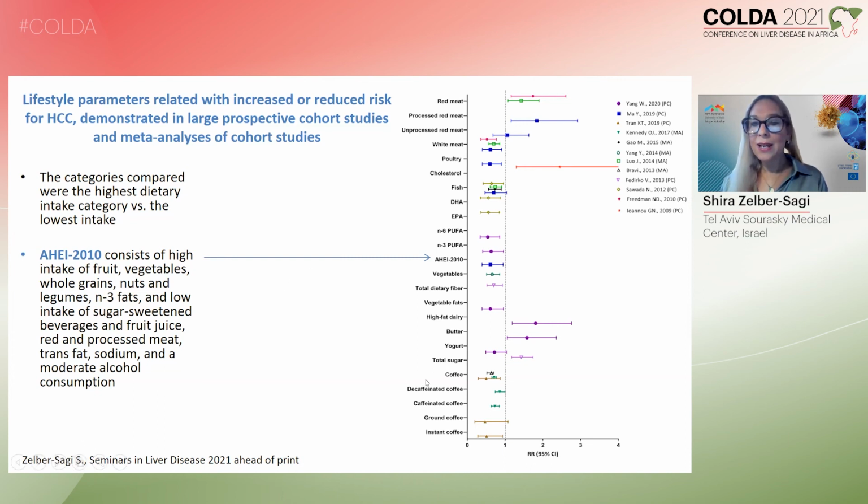And coffee, any kind of coffee, reduces the risk of HCC. And altogether, having a healthy dietary pattern, which is very similar to the Mediterranean dietary pattern, as you can see here on the left, also is related with reduced risk of HCC.